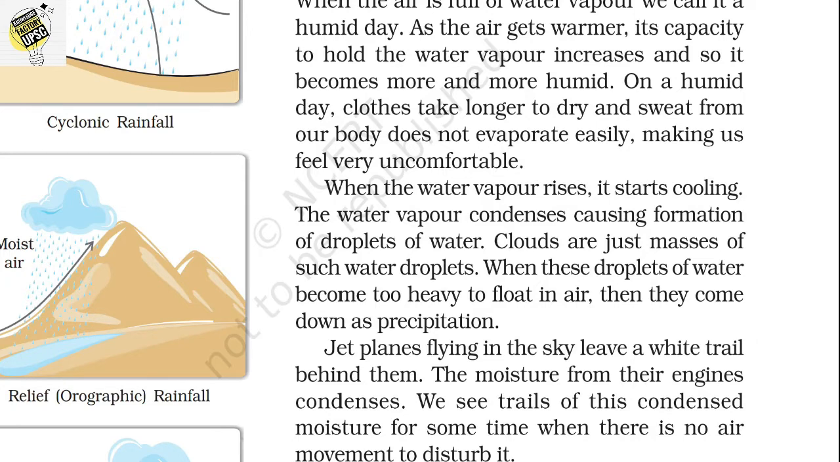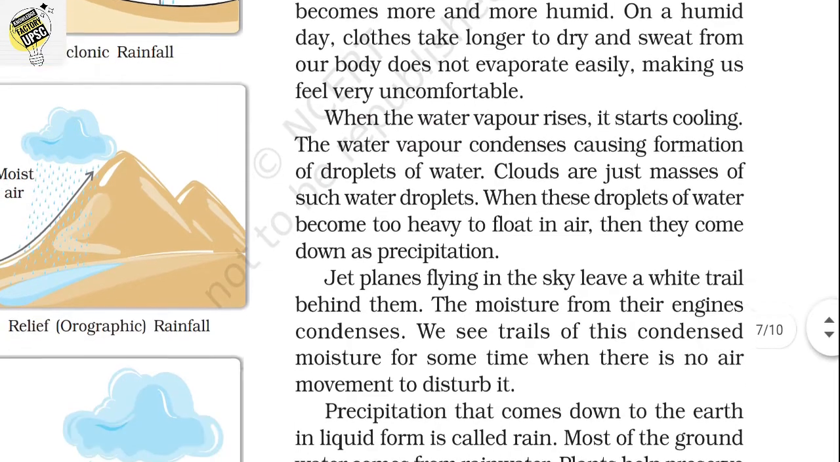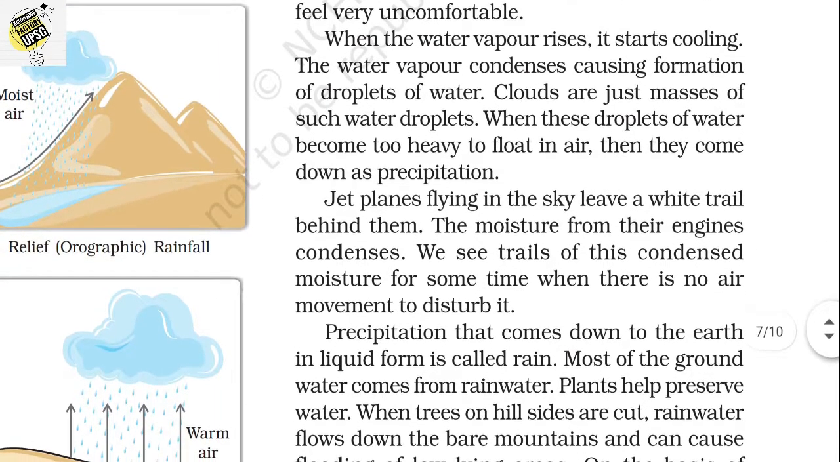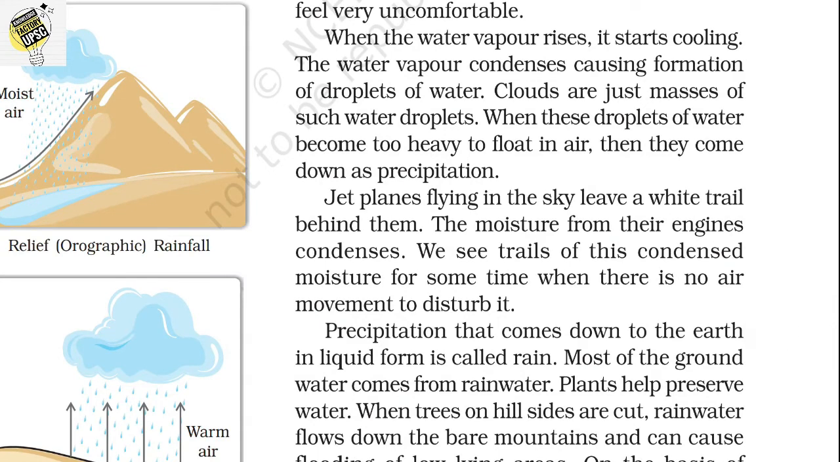On a humid day, clothes take longer to dry. When the water vapor rises, it starts cooling, and the water vapor condenses, causing the formation of droplets of water. Clouds are just masses of such water droplets. When these droplets of water become too heavy to float in the air, they come down as precipitation.